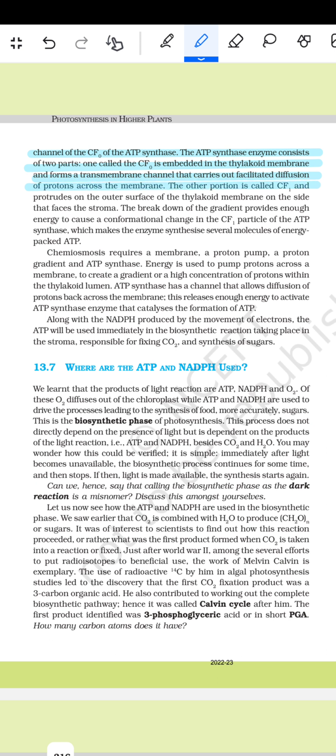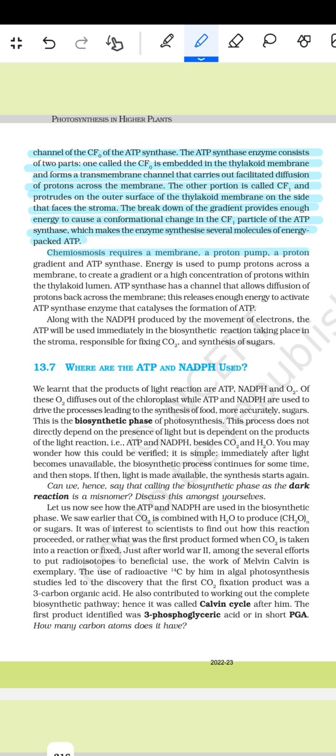The other portion is called the CF1 and protrudes on the outer surface of the thylakoid membrane on the side that faces the stroma. The breakdown of the gradient provides enough energy to cause a conformational change in the CF1 particle of the ATP synthase, which makes the enzyme synthesise several molecules of the energy-packed ATP.